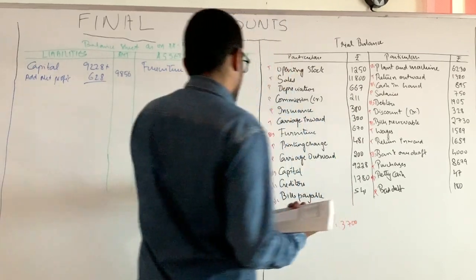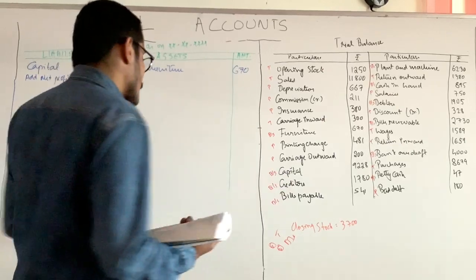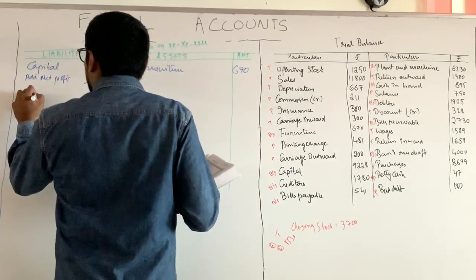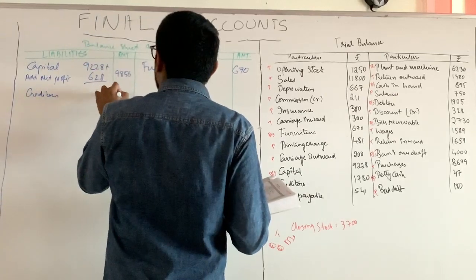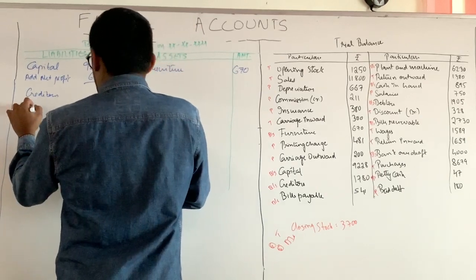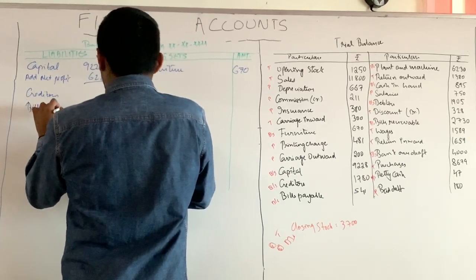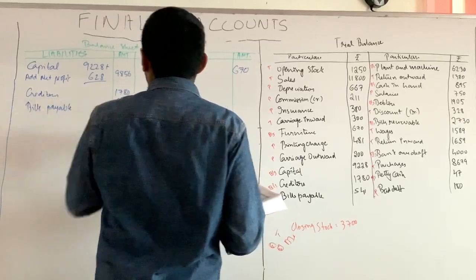Then creditors and bills payable. These two things are liabilities. So creditors how much? 1780, and bills payable 541. Okay.